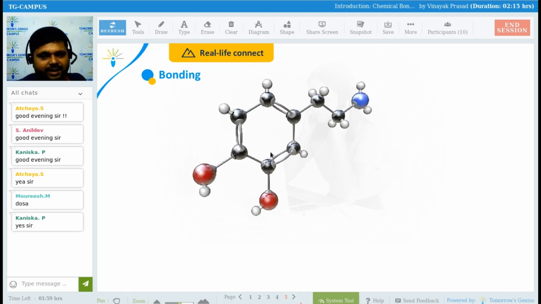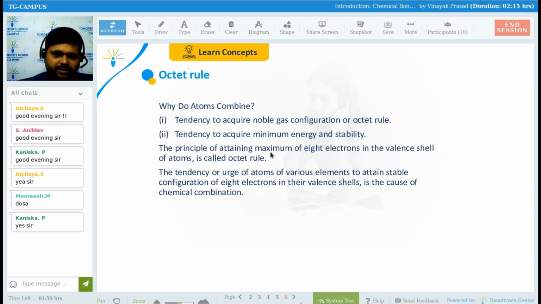Okay. So now you can see here there is a bond. Here you can see a double bond. Here you can see a single bond. Even this is also having a single bond, right? This you can see single bond, double bond. So this is just for the introduction part only. We can see here there is bonding, right? Getting my point? This is bonding. We can see here bonding. Yes. Okay.